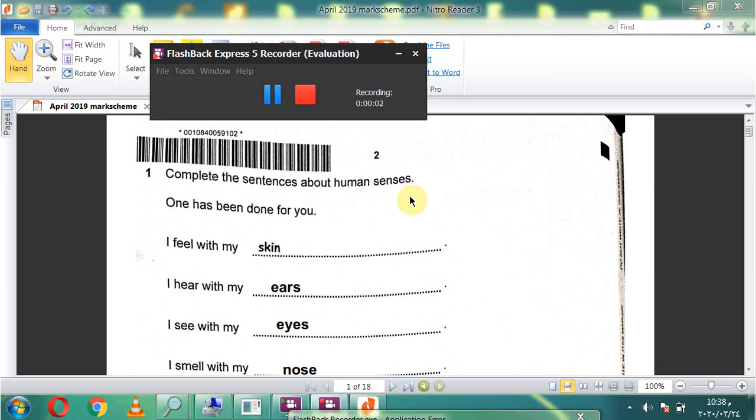Okay, today inshallah we are going to answer paper 1, April 2019, checkpoint year 6, science.